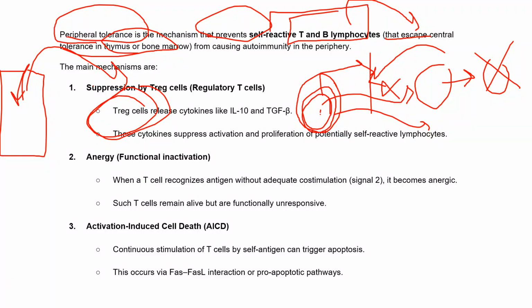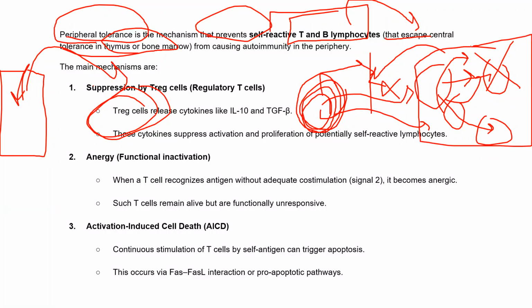If these T regulatory cells are not there, then these T cells will proliferate more and more and more, and they'll activate and start attacking their own body cells. So to regulate this autoimmunity process, the T regulatory cells do the suppression work. And how they do it is they release two kinds of cytokines. One is IL-10, interleukin 10, and the other is TGF beta. So these T regulatory cells release these cytokines IL-10 and TGF beta.